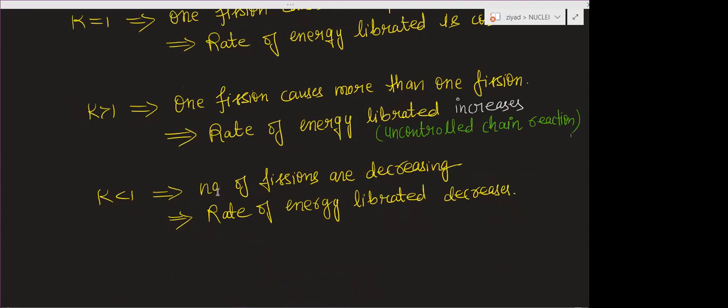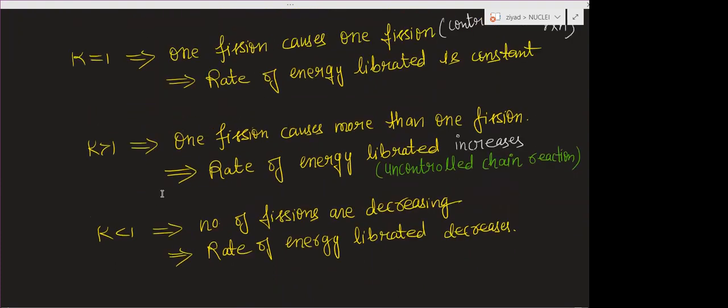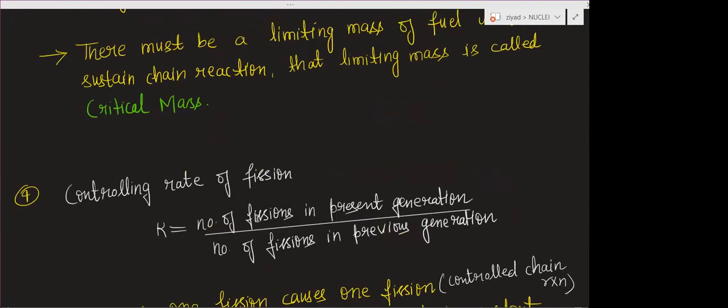If K is less than 1, it means the fission will not take place further. The number of fissions is decreasing, and the rate of energy liberated will also decrease. K less than 1 means this value is less and this value is more.